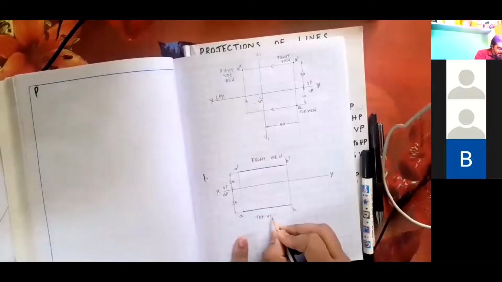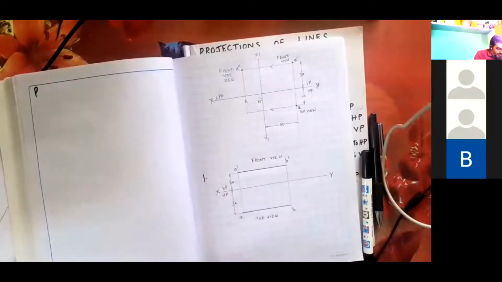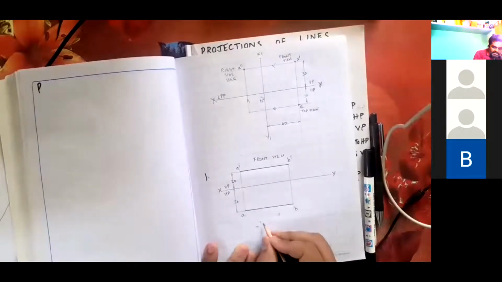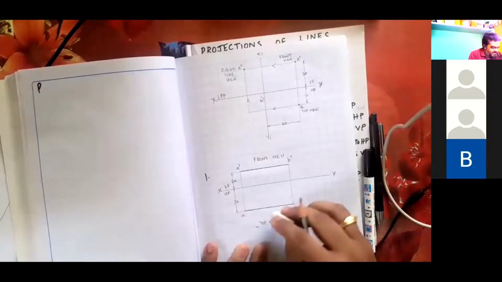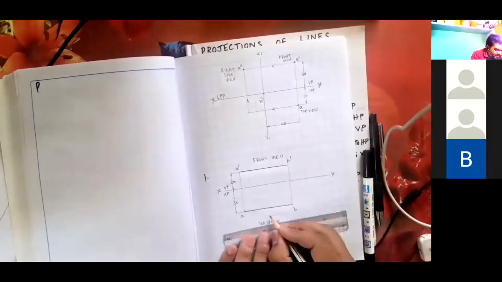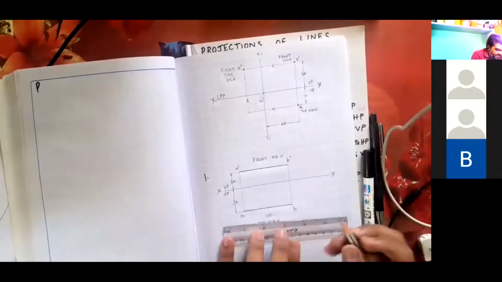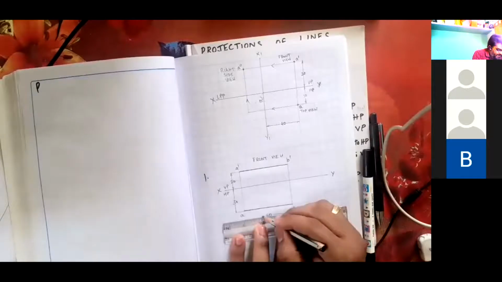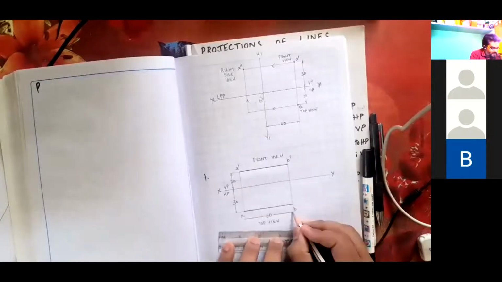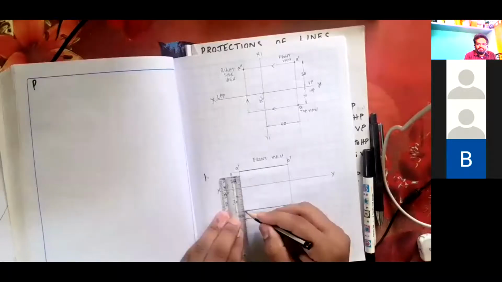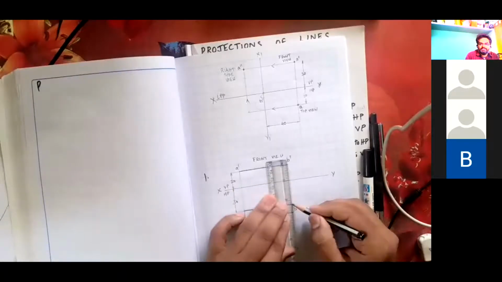So I'll just represent the top view slightly, and whatever the given numbers in the problem, all the numbers I am going to dimension. That is, 60 was given in the problem. I have missed out this 60. I'm going to dimension this 60 somewhere here after the plane of projection and draw extension lines, and then this 60 mm, and then represent that all dimensions are in millimeters.